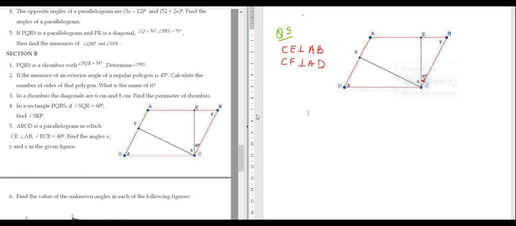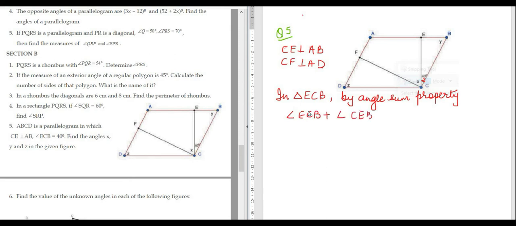You have to find angle X, Y and Z in triangle ECB. Okay, by angle sum property, we can write down angle ECB plus angle CEB plus angle EBC is equal to 180 degrees, right? Means this angle plus this angle plus this angle.